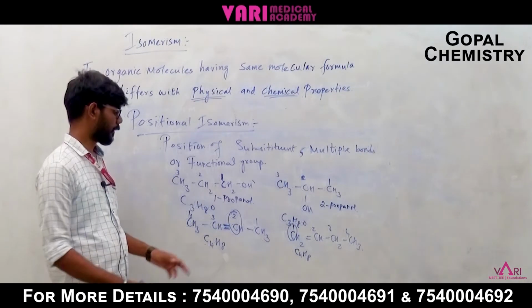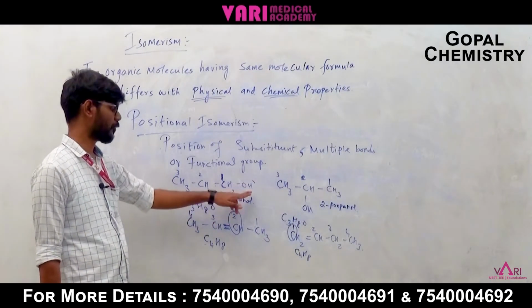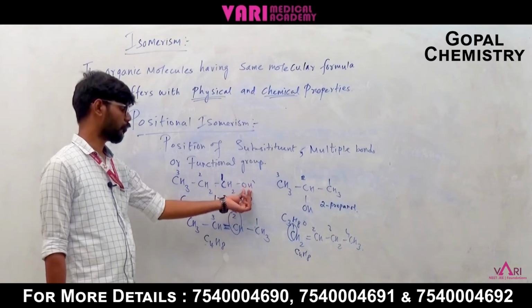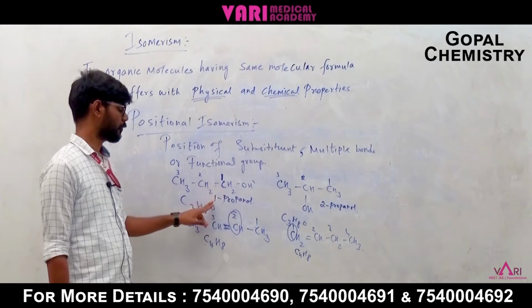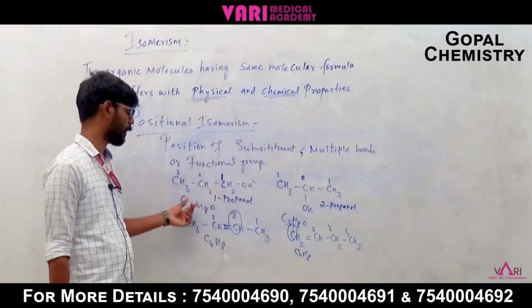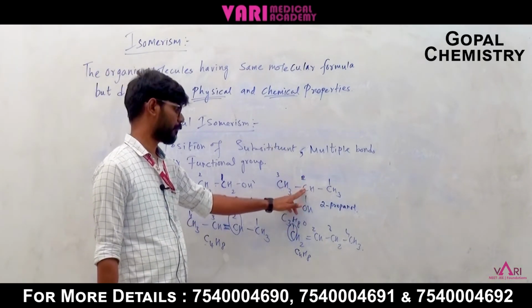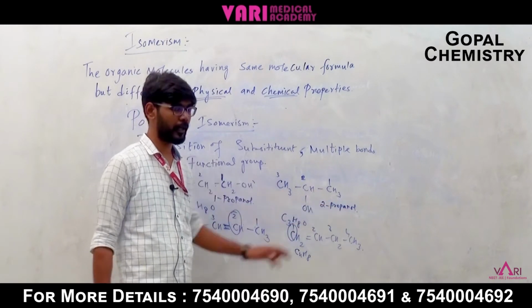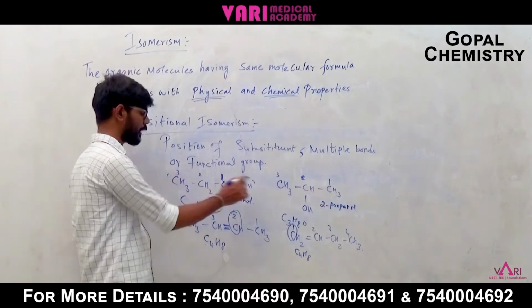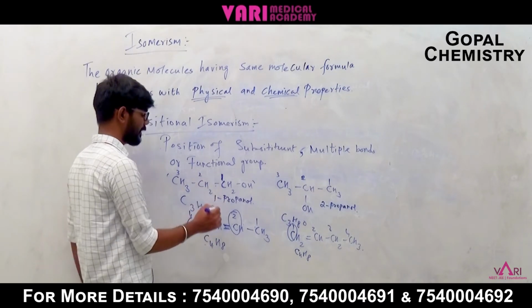So what is the name of this compound? This one is 1-propanol. Since the alcoholic OH group, the hydroxy group, is attached to the first carbon, we can say 1-propanol or propan-1-ol. For this compound, the OH group is attached to the second carbon, so we can say 2-propanol. Both have the same molecular formula. What is the molecular formula, students?